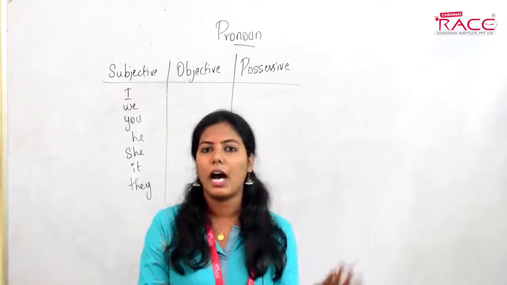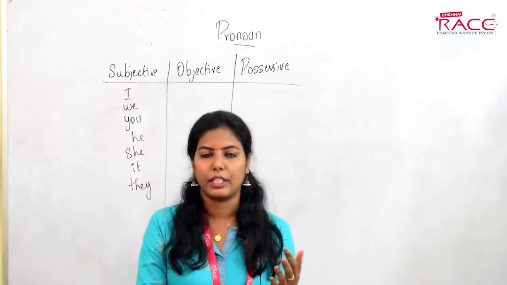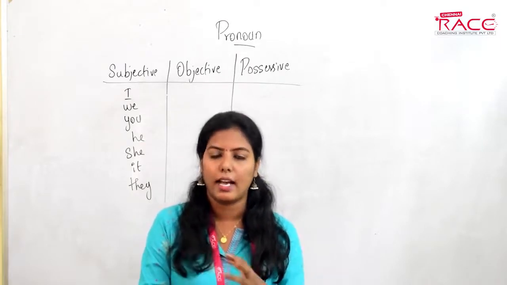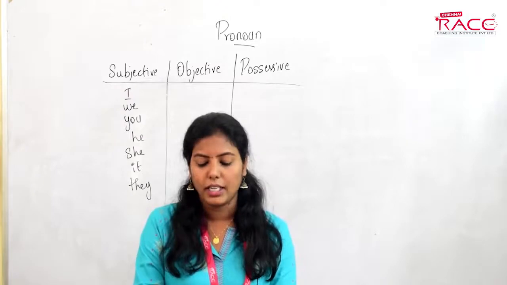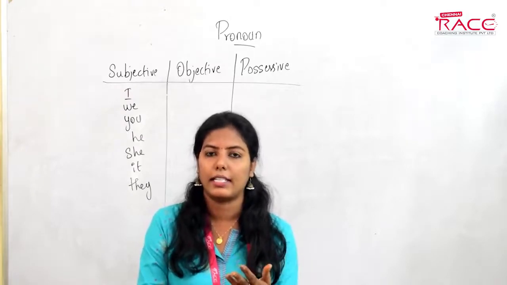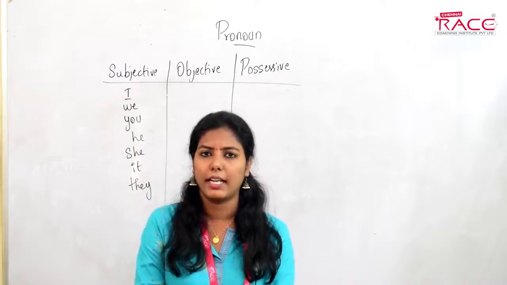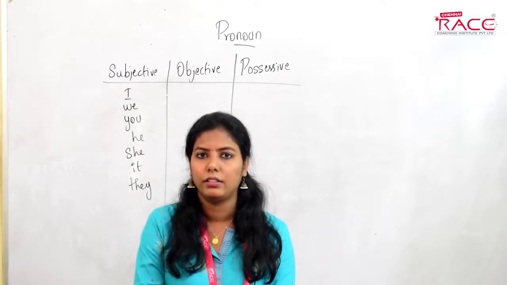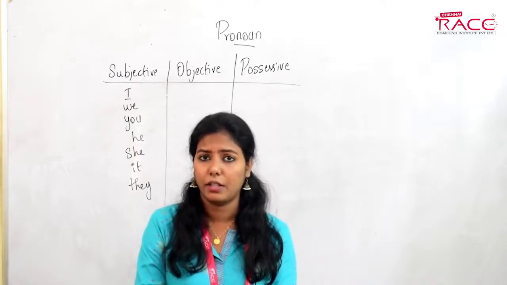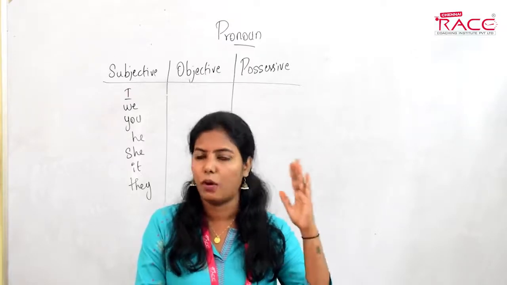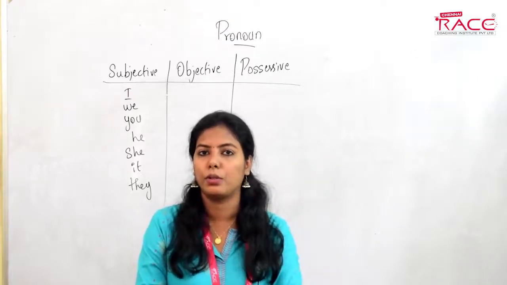Here, I is the subject. Now I am changing the sentence: he attacked. What will follow? He attacked me, right? So I was in the subjective place, and now it has moved to the objective place.